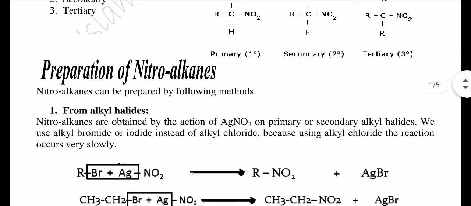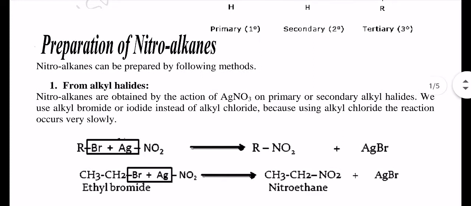Now, preparation of nitroalkanes. How are nitroalkanes prepared? Nitroalkanes can be prepared by the following methods. Number one, from alkyl halides. Nitroalkanes are obtained by the action of AgNO2 on primary or secondary alkyl halides. We use alkyl bromide or iodide instead of alkyl chloride because with alkyl chloride the reaction occurs very slowly. So instead of alkyl chloride we will use alkyl bromide or alkyl iodide.